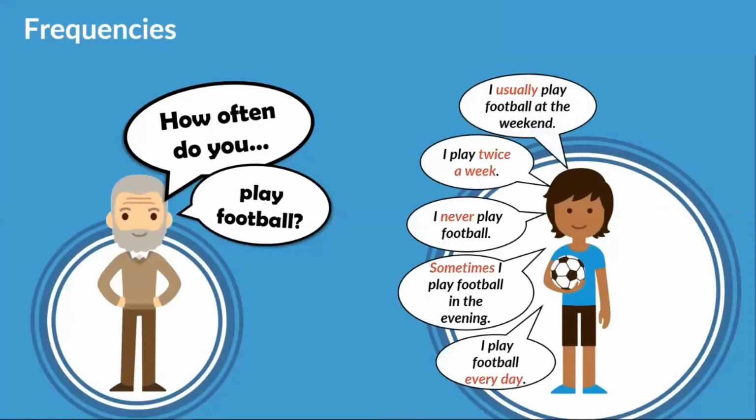There you are. All of those words highlighted in red are terms of frequency. Usually, twice a week, never, sometimes, every day. Okay? They are all frequencies. And we can see that we use them with the present simple. I usually play. I play. I never play. Sometimes I play. We use them with the present simple.